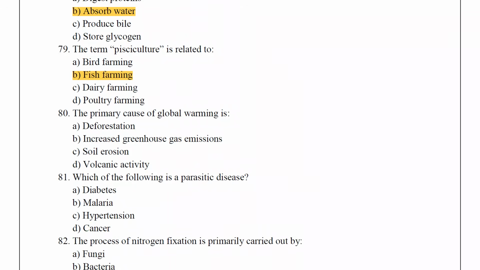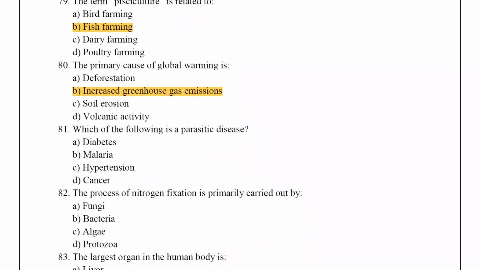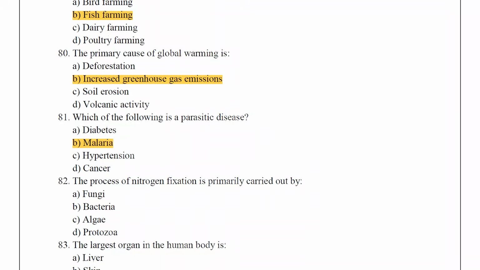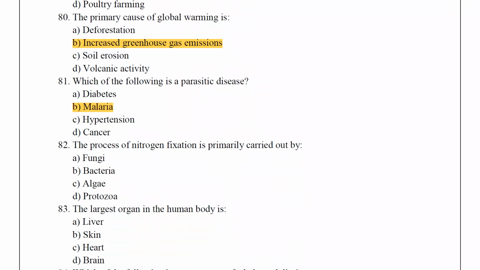The primary cause of global warming is increased greenhouse gas emissions. Which of the following is a parasitic disease? The answer is malaria. The process of nitrogen fixation is primarily carried out by bacteria.